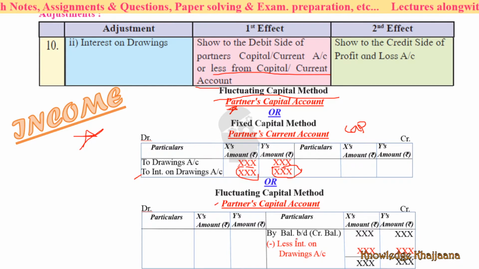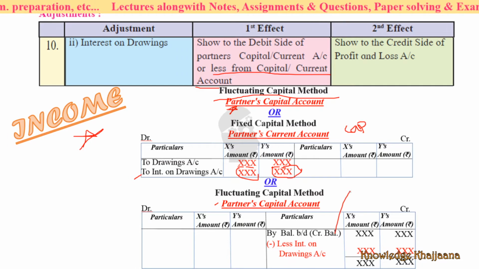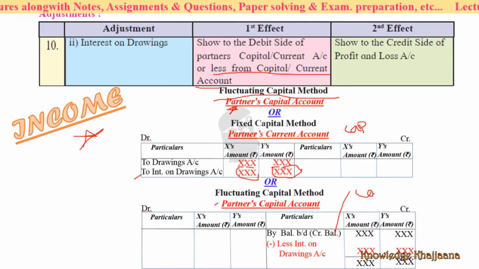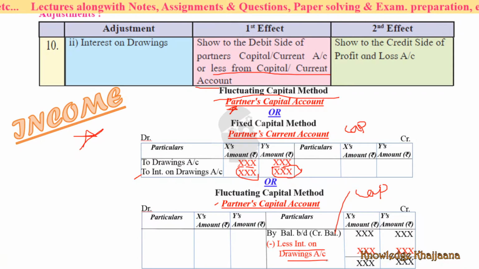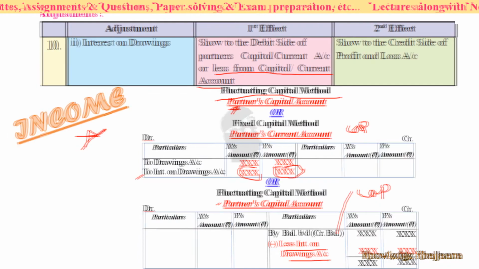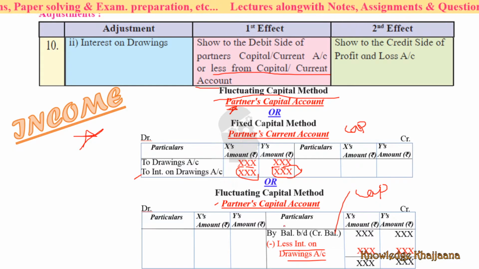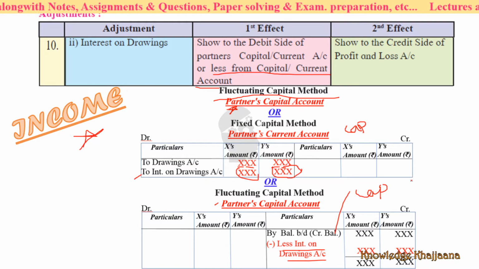That is, this is by balance brought down, that is the credit balance. What is it? Capital balance, right? It is the capital balance, and from this capital balance you can deduct this interest on drawings, against the names of the two partners.